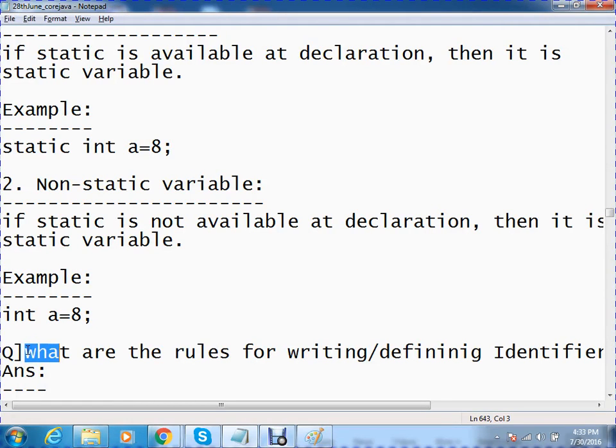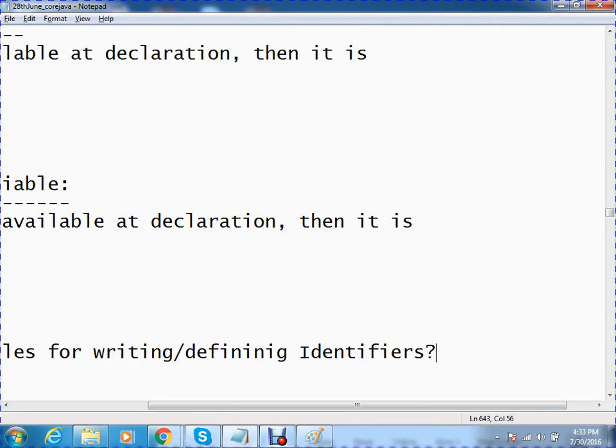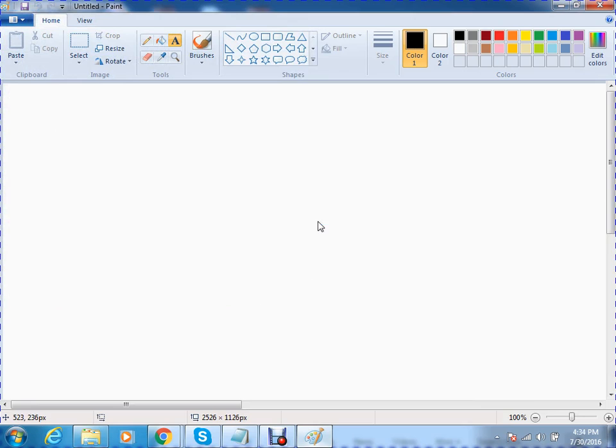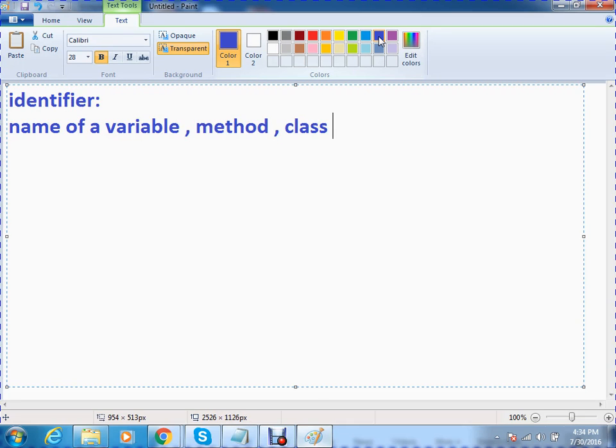Understand what the rules are for writing or defining an identifier. First of all, what is an identifier? An identifier is the name of a variable, function, that is method, class or label. The name of a variable, method, class and label is what is called an identifier.